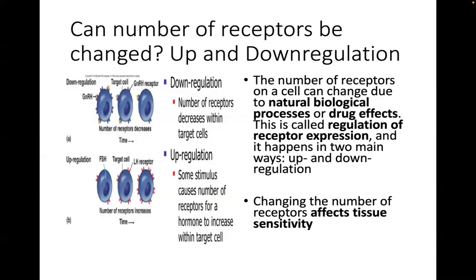Disease states like inflammation may decrease receptor expression in affected tissue. The gene expression regulating receptor production may be inhibited in certain disease conditions like inflammatory diseases.